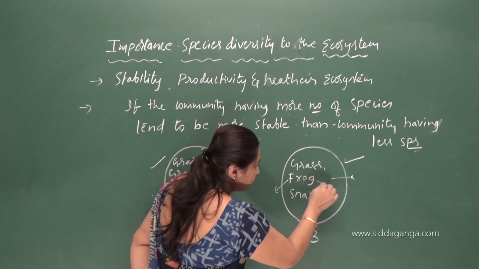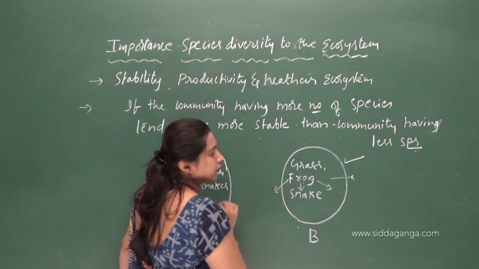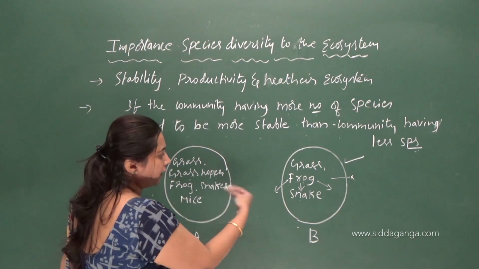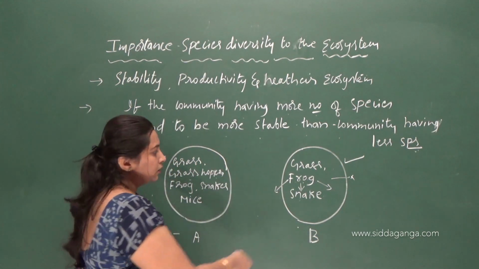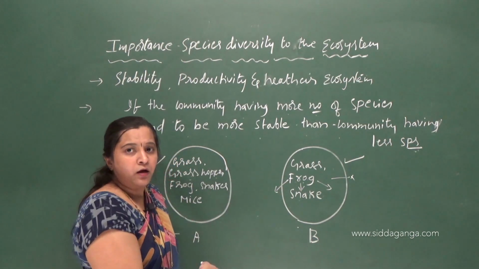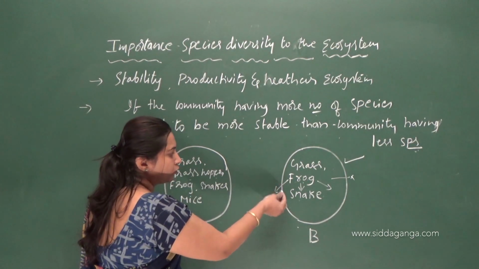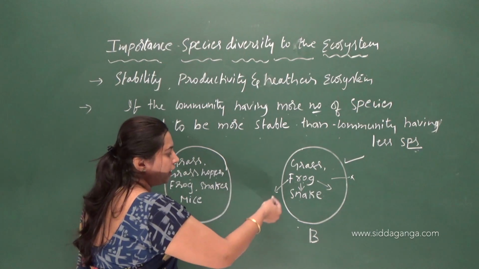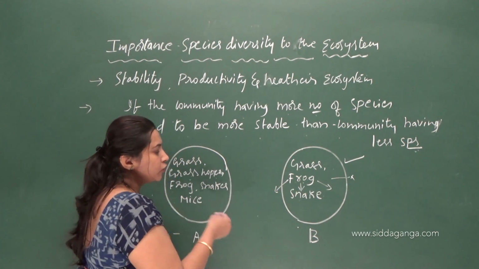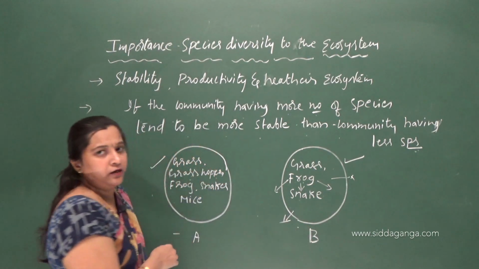If the frog population becomes less, it affects the organisms which feed on the frog, here the snakes. Gradually, one by one, the species are going to become extinct. That's why it is less stable. If the community has fewer species, there will be no alternative food, so gradually the stability of the ecosystem is lost.